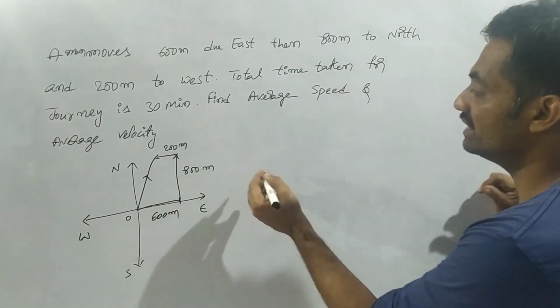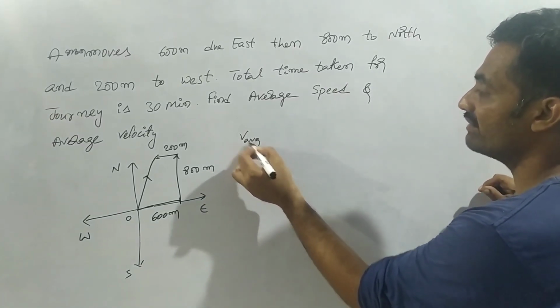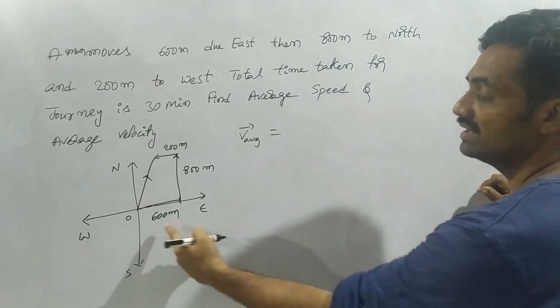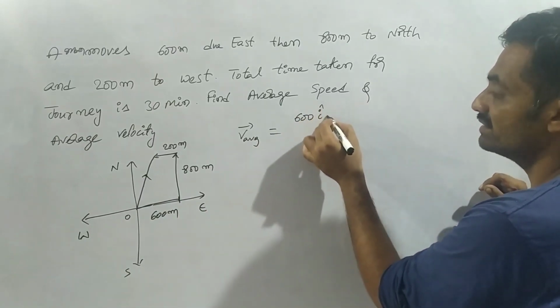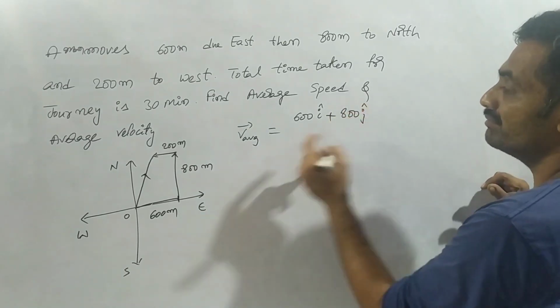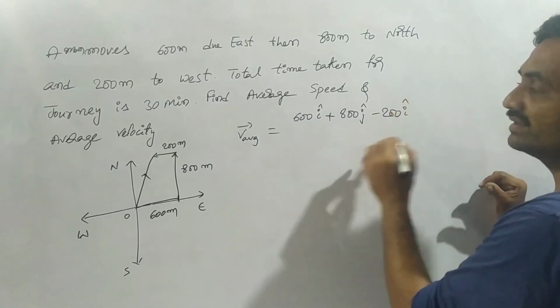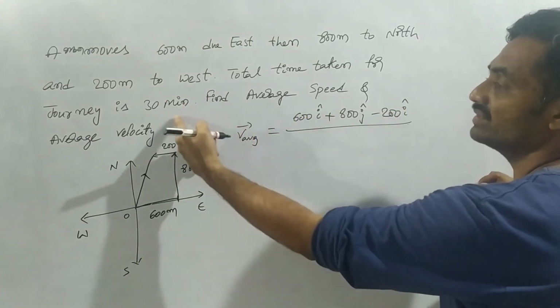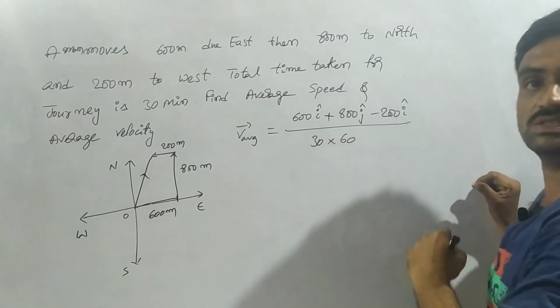Based on that, the average velocity is given as V average bar equal to total displacement, 600 i cap plus 800 j cap minus 200 i cap, by total time. The total time is 30 minutes, and 1 minute is equal to 60 seconds.